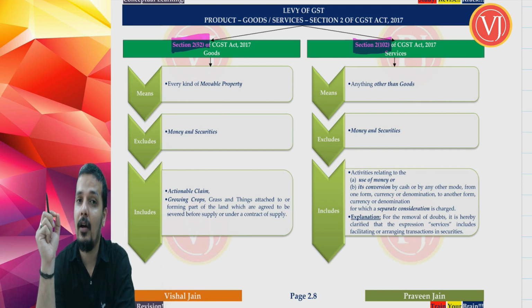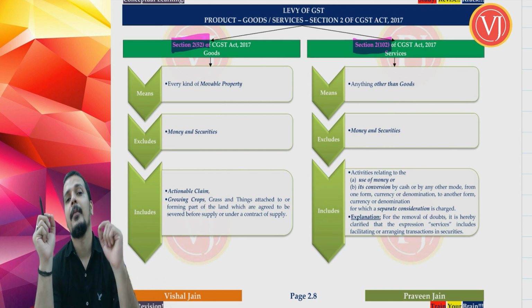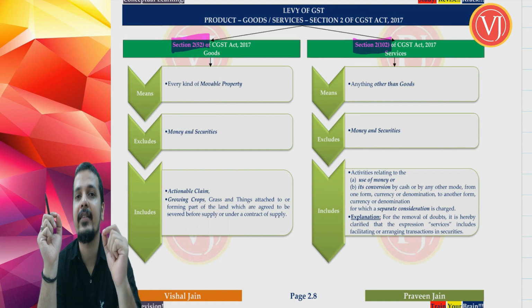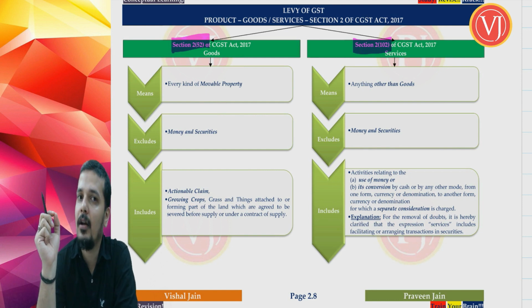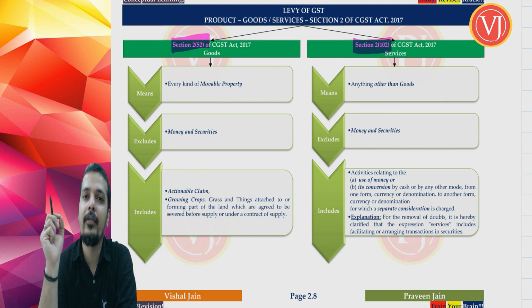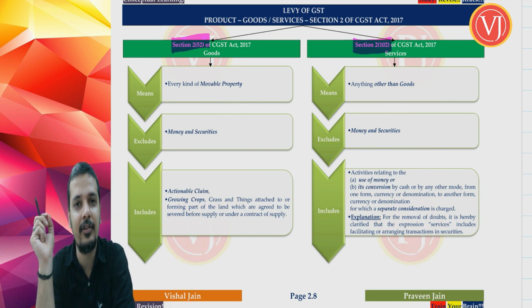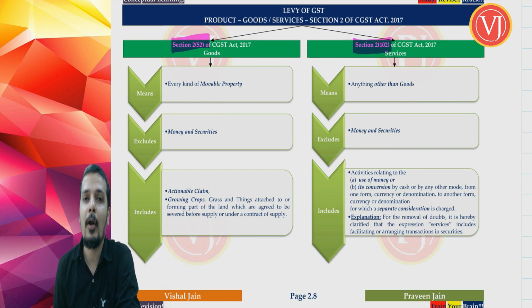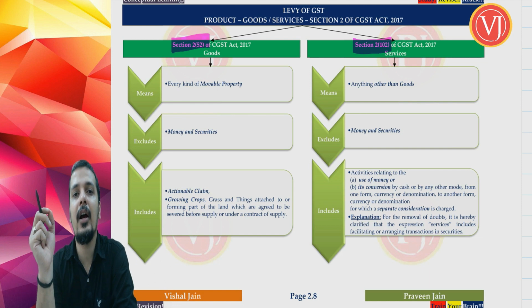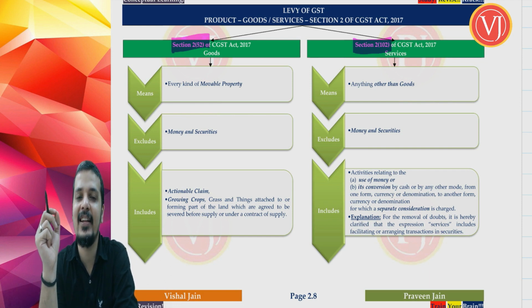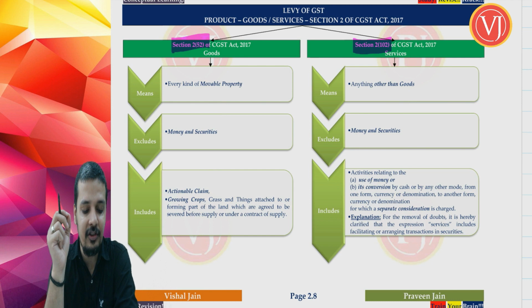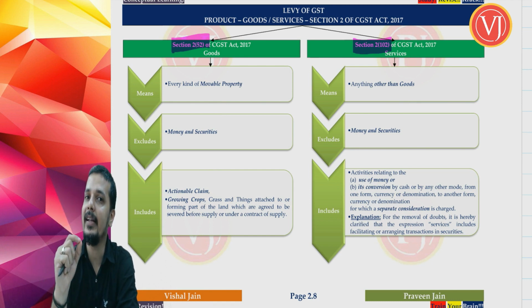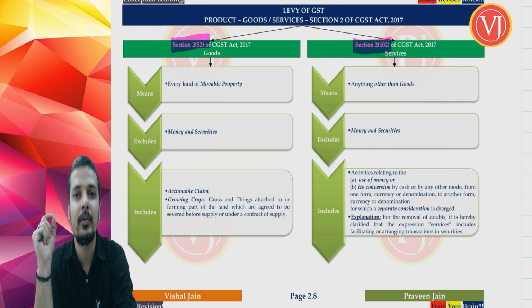At the cost of repetition, I am repeating again, my friends. We are going to discuss provisions only of CGST Act unless mentioned otherwise. So I need not tell that this is section 2 clause 52 of CGST Act 2017, this is section 2 clause 102 of CGST Act 2017. It is implied that we are discussing the provisions, whether it is section or rule number, of CGST Act 2017 unless mentioned otherwise. If at all I am talking about some section of IGST Act 2017, I will be very clear that it is a section of IGST Act 2017.